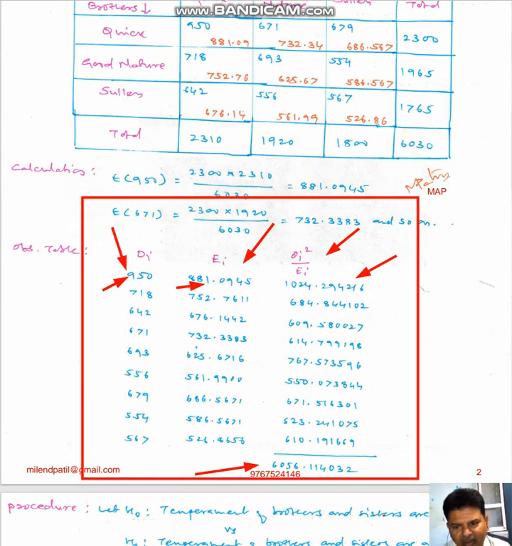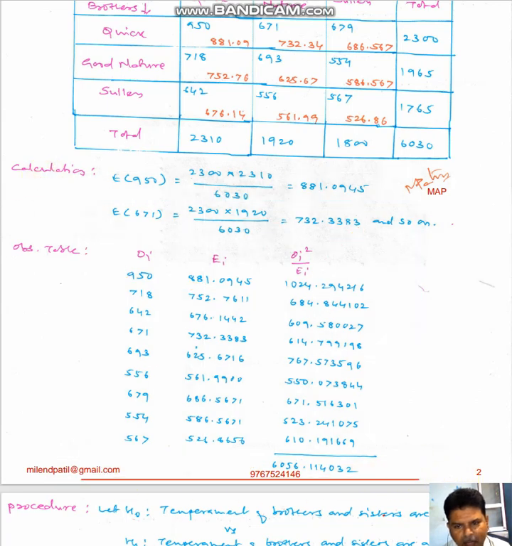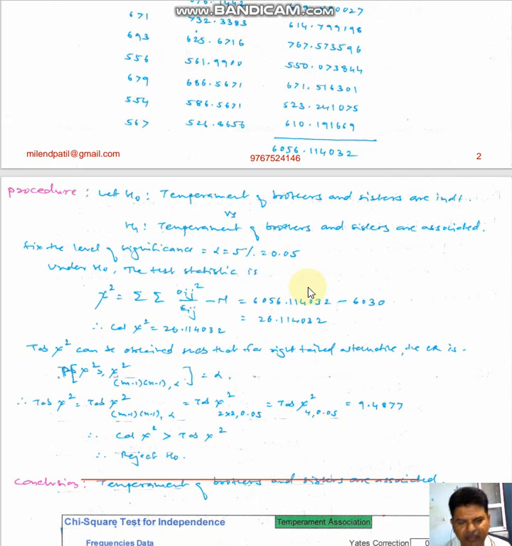Now what are we interested in? We are interested in finding the procedure. So the procedure is: H0, temperament of brothers and sisters are independent; H1, temperament of brothers and sisters are associated. So this is my chi-square value. This is the chi-square value. Put all the values and get the calculated chi-square.